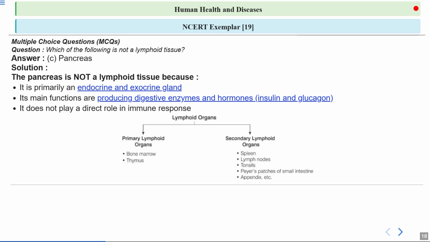So here you can see the types of lymphoid organs. You have primary lymphoid organs and secondary lymphoid organs. Primary lymphoid organs consist of bone marrow and thymus, and secondary lymphoid organs include spleen, lymph nodes, tonsils, Peyer's patches of small intestine and appendix.